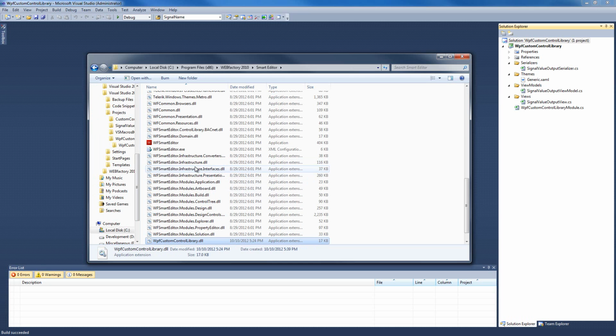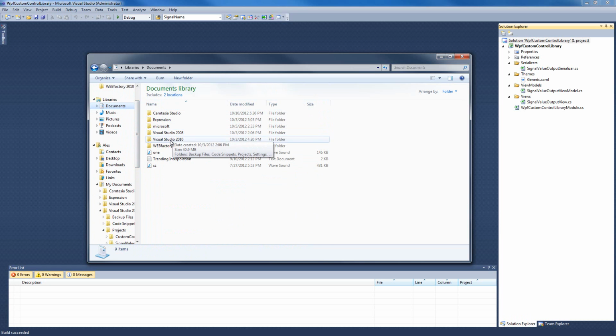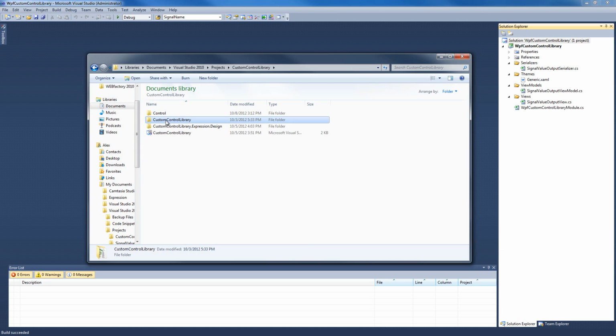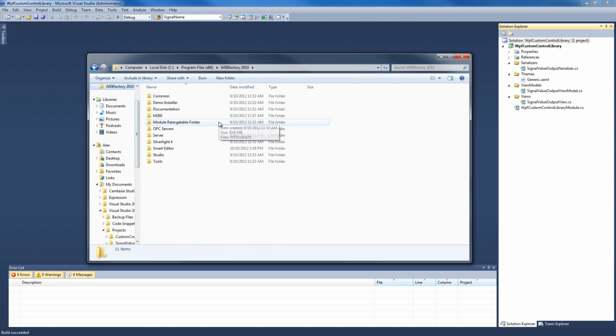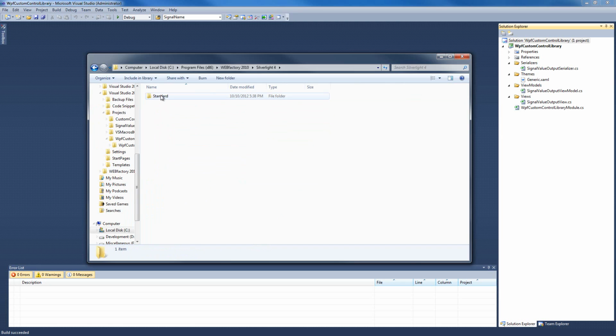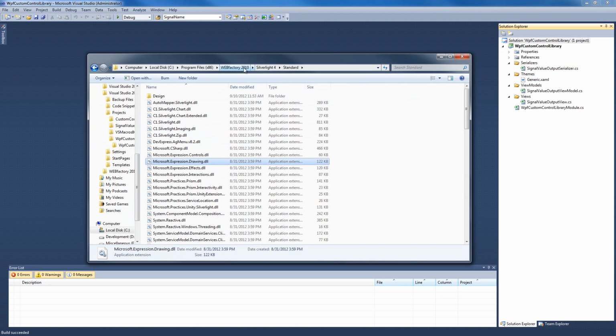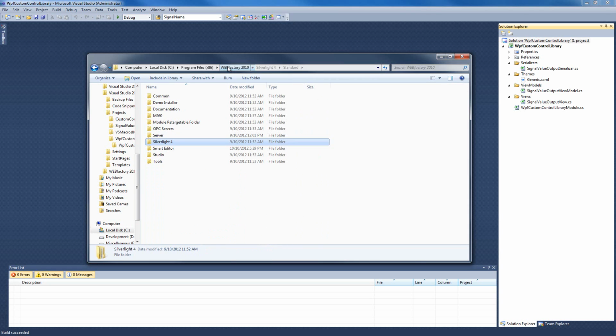But this is not enough. We will still need our Silverlight control, and for this, I'm going to go into the Documents, Visual Studio, Projects, Custom Control Library. In the bin debug folder, I'm going to find my Custom Control Library DLL, and I'm going to place it in the Silverlight 4 standard directory inside our WEBfactory installation folder. Now that we have our DLLs in the right places, we will have to edit a couple of things before starting Smart Editor.